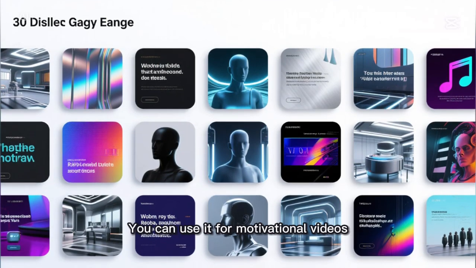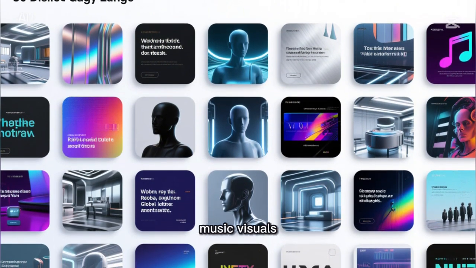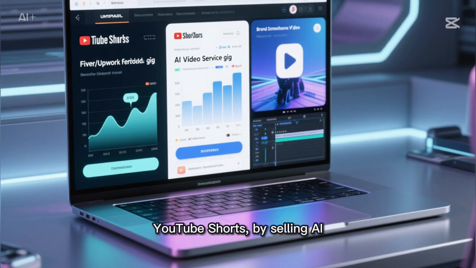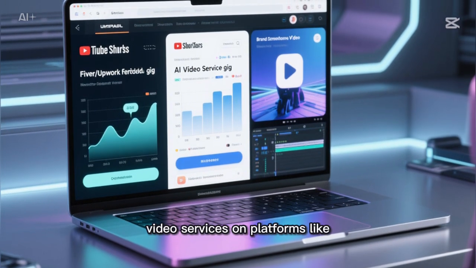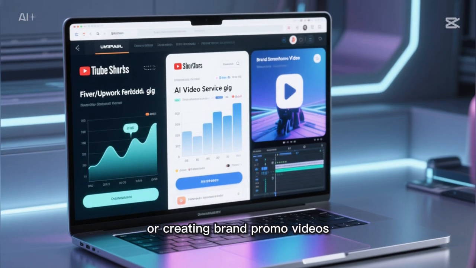You can use it for motivational videos, AI storytelling, business ads, music visuals, or even faceless YouTube channels. Monetize these videos through YouTube Shorts, by selling AI video services on platforms like Fiverr or Upwork, or creating brand promo videos.